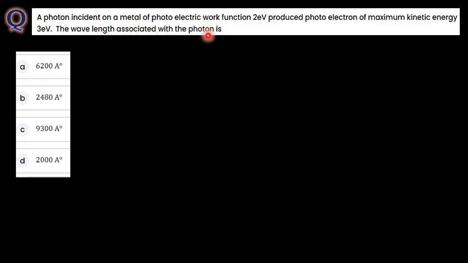With the help of kinetic energy and work function, you can easily find out the energy of a photon. E is equal to h nu. Now you just substitute the value in case of E. From this, h nu here is hc divided by lambda. So lambda is equal to hc divided by this E value. Now you can easily find out.